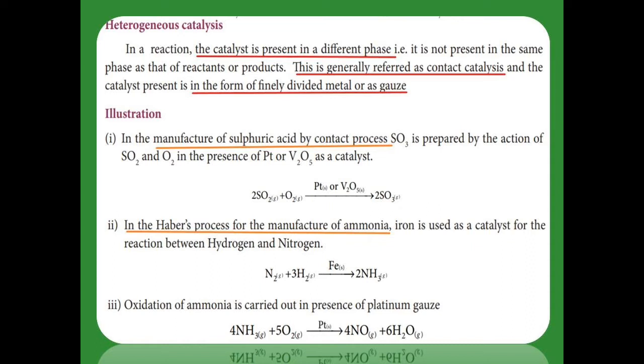The next one, when ammonia is reacted with oxygen, that is an oxidation reaction, in the presence of platinum gauze. Here the ammonia and oxygen are in the gaseous phase, and it produces nitric oxide and water. The nitric oxide is in the gaseous phase and water is also in the gaseous phase. So here the reactant and product are gaseous, but the platinum gauze is a solid. So it is a heterogeneous catalyst.